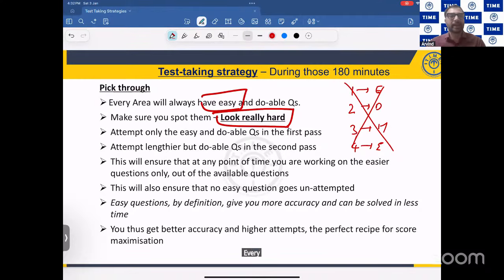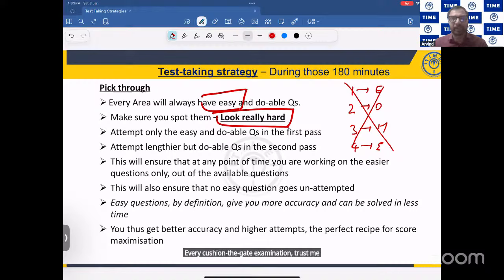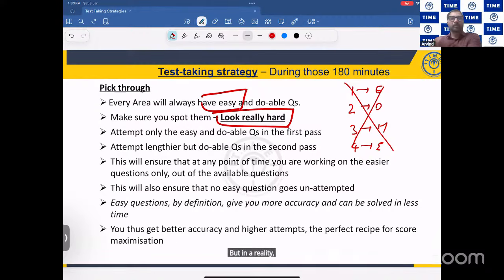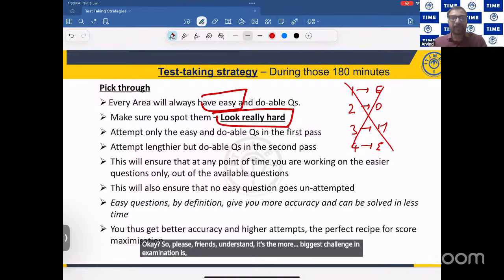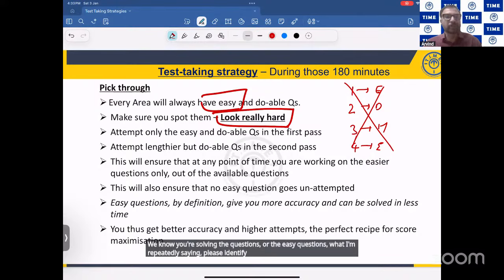Every question in a GATE examination, since you are putting in so much effort for so many months, trust me when I'm saying this, you get a feel that you can solve it. But in reality, are you able to solve it? No, right? So please, friends, understand, the biggest challenge in the examination is to identify the questions which you are going to leave. Whenever you're solving, what I'm repeatedly saying is, please identify the easy question and keep on solving it.